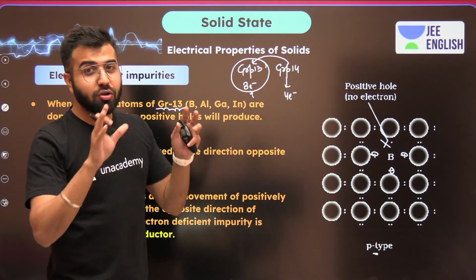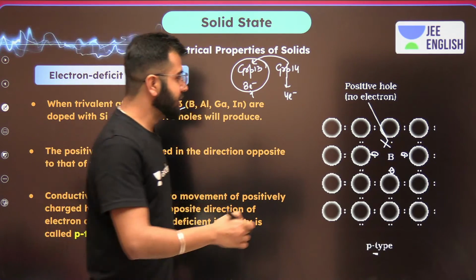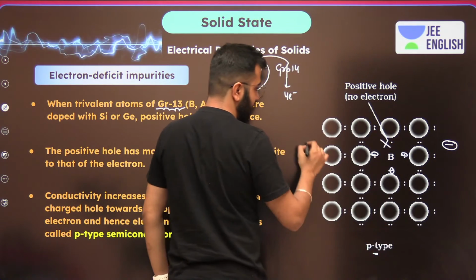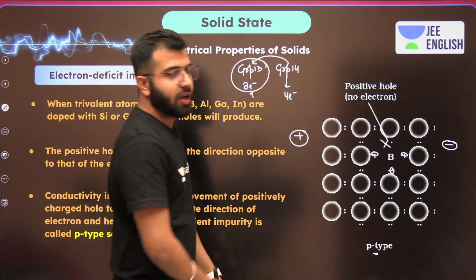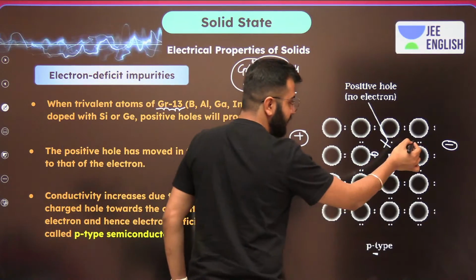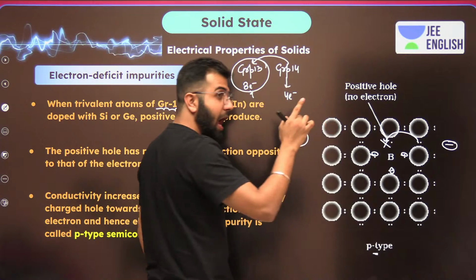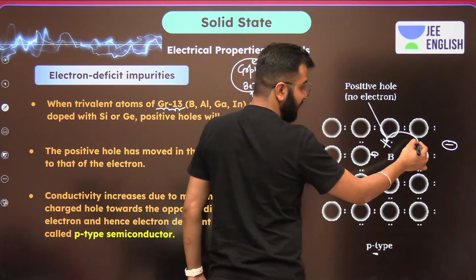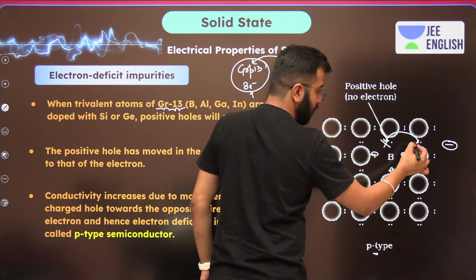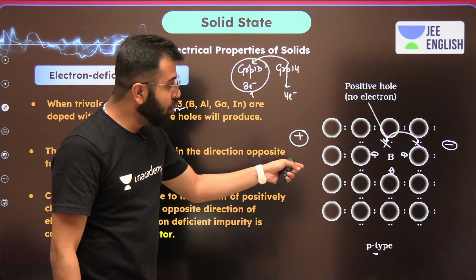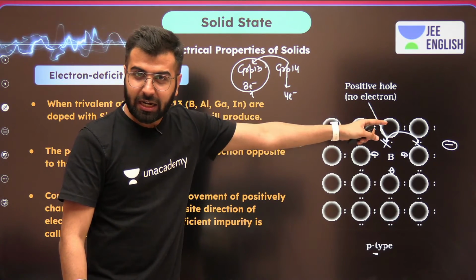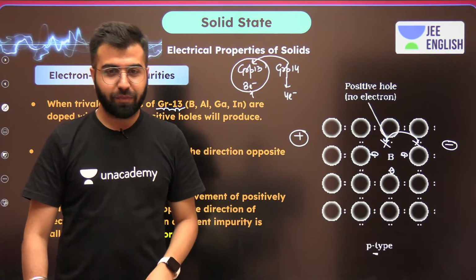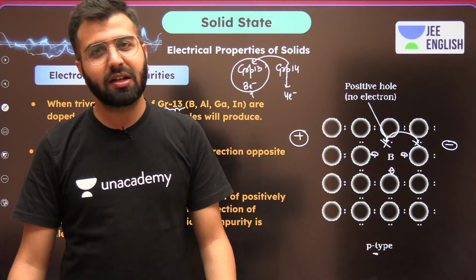Now what's going to happen whenever we apply an electric field, a potential difference? Now guys, pay attention. If this side is negative and this side we are putting as positive, this electron will jump here and will occupy the hole. Will the electron be over here? No. Now the hole is going to be here. So the hole moves towards the negative potential and the electron moves towards the positive potential. Is this clear?